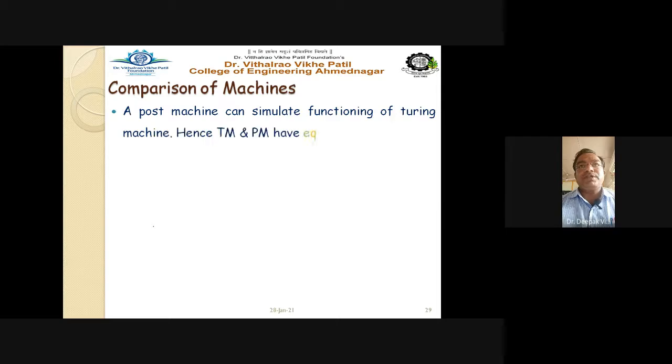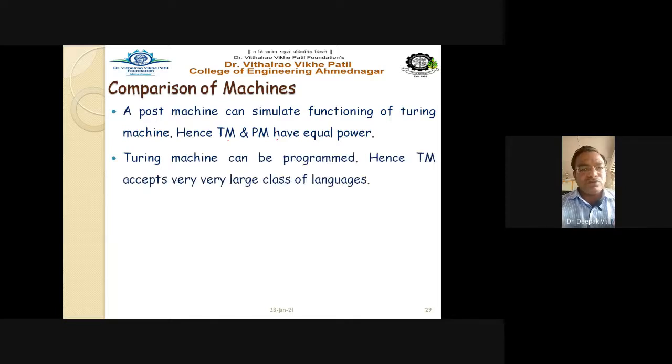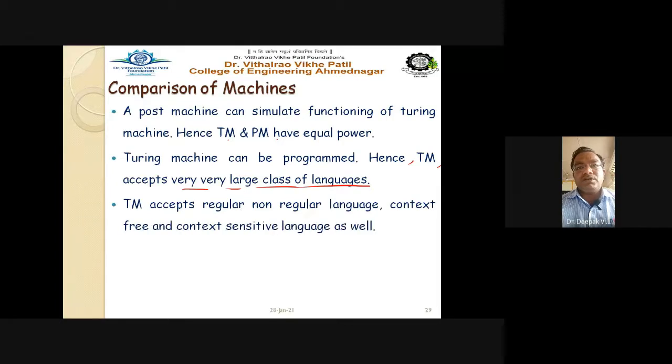A post machine can simulate the functioning of the Turing machine. Hence, we can say that Turing machine and post machine have equal power. Turing machine can be programmed, just like your computer. Hence, Turing machine accepts a very, very large class of languages. Turing machine accepts regular, non-regular, context-free, and context-sensitive languages as well, right?